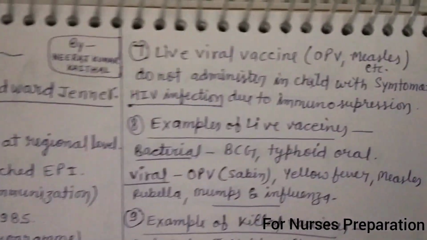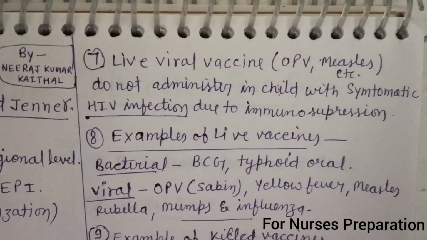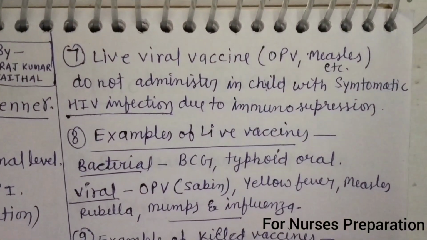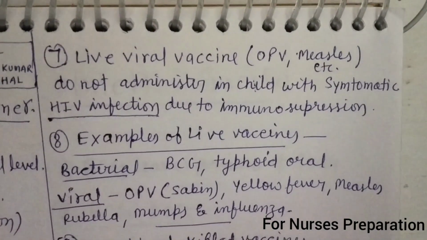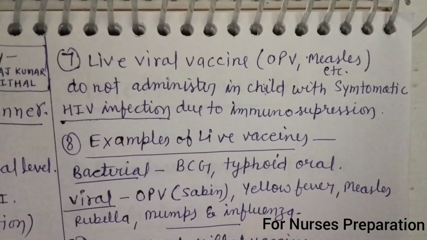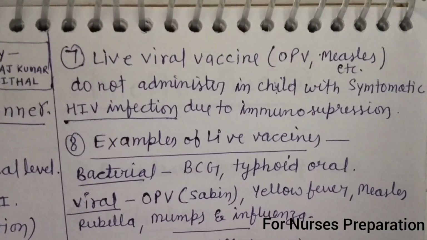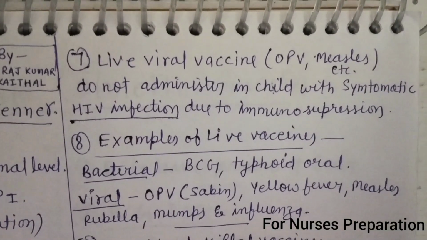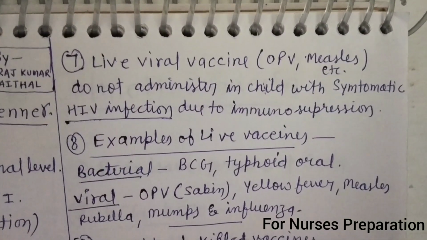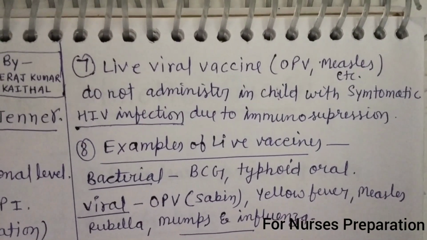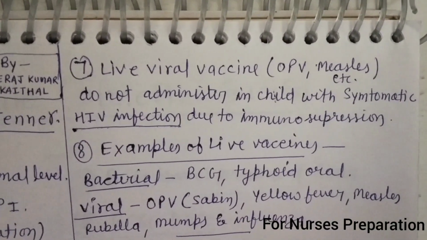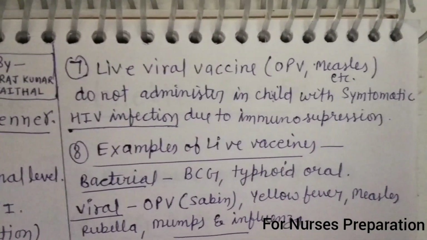Point number 7. Live viral vaccines are not administered to a child with symptomatic HIV infection due to immunosuppression. A child who is suffering from HIV/AIDS has reduced immunity or immune power. Due to this reason, if we administer a live viral vaccine to this child, it can be harmful for him.